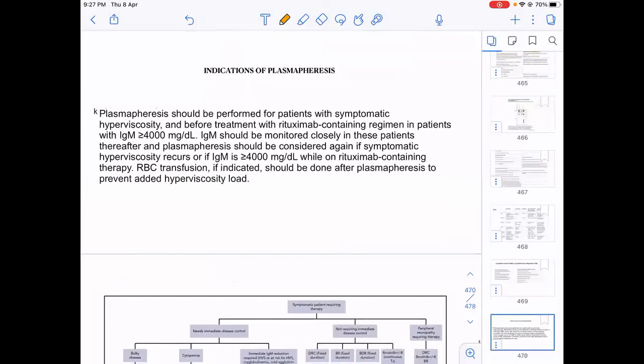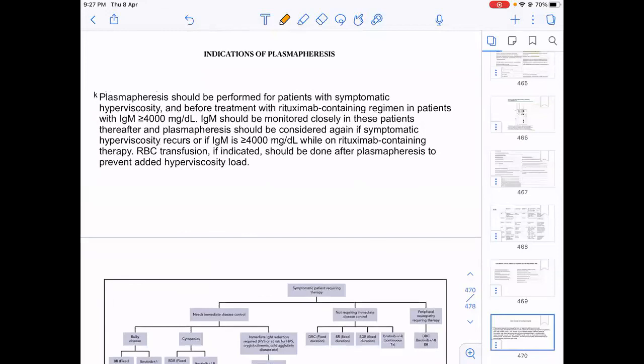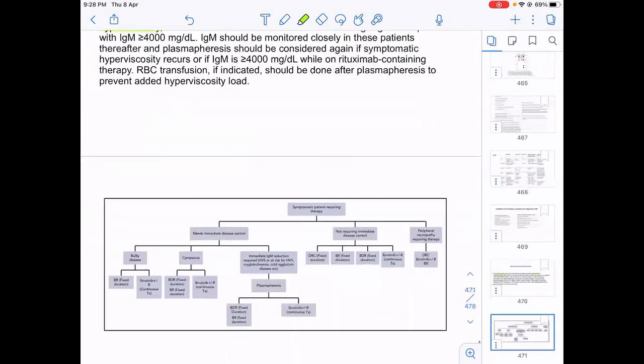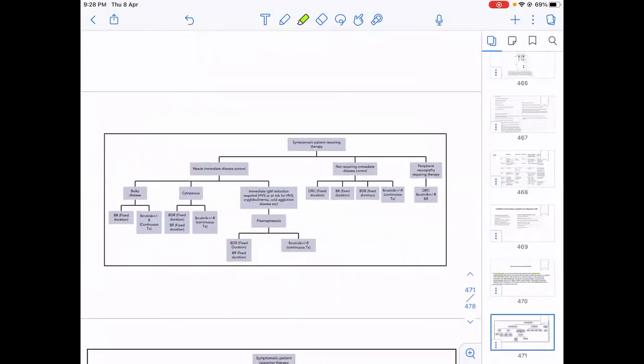Then they will ask you, as it is a hyperviscosity syndrome, will you do plasmapheresis in the patient? I will say yes, I will do plasmapheresis if the patient is having symptomatic hyperviscosity. Before giving any rituximab-based regimen, if the patient is symptomatic for hyperviscosity, I should do plasmapheresis. What does rituximab do? Rituximab initially can cause an IgM flare-up. IgM increases initially on giving rituximab-based therapy.